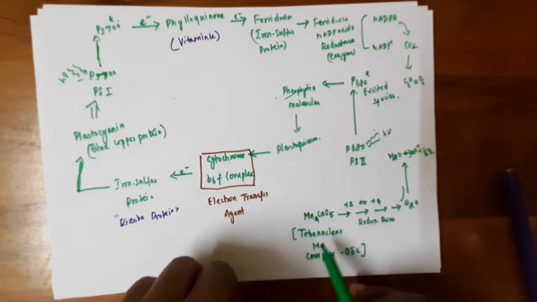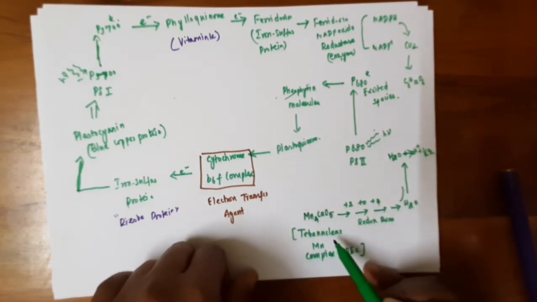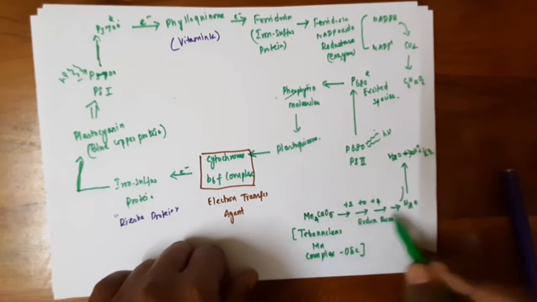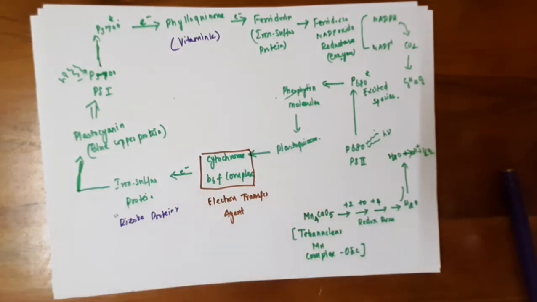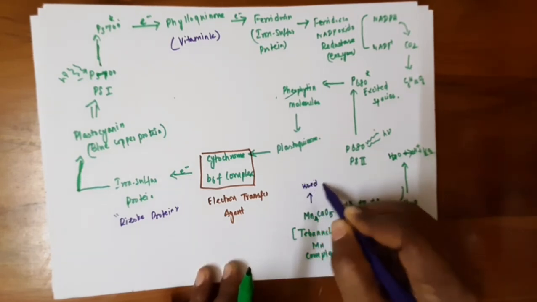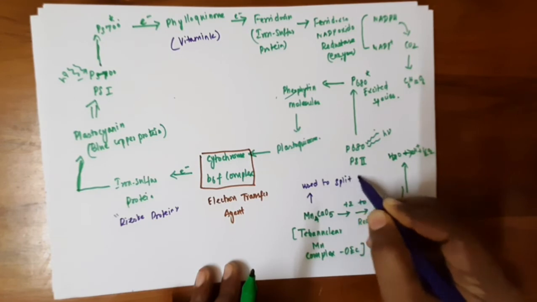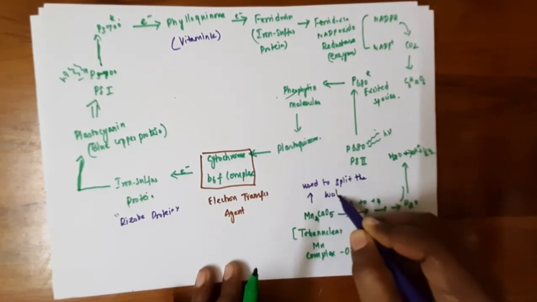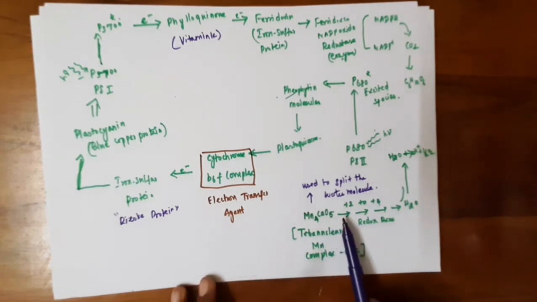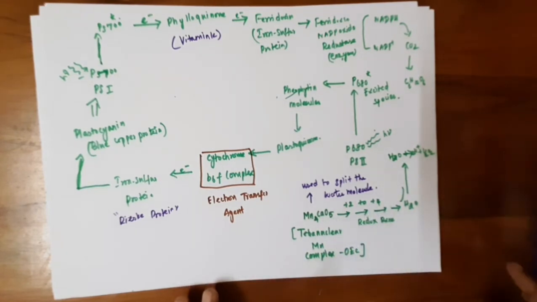First see this tetranuclear manganese complex. So its electrons undergo serious redox reactions. So this tetranuclear manganese complex is used to split the water molecule. So the manganese has an oxidation state of +2 to +4. So it is an oxygen evolving complex.